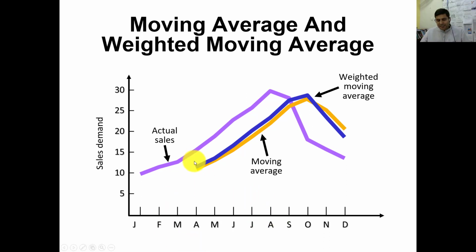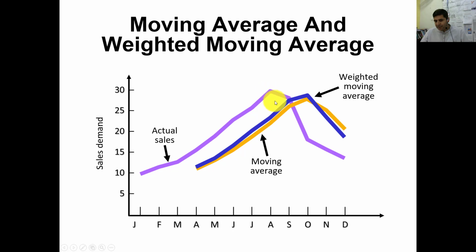In this previous example, when we sketch it, this is my actual sale. You can see that it goes from January, February, March, April. In the months of July and August it's going up, then the downfall starts. In December it's going down. This is my moving average, the yellow one, if you want to construct a simple moving average. The moving average behavior is the same but a little bit different from the original one. It's a little bit far from the original one.